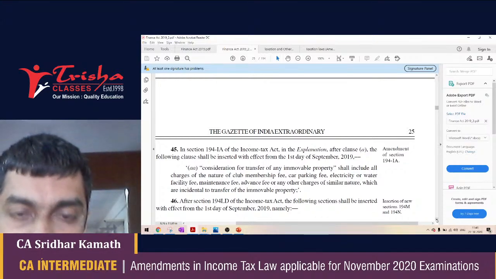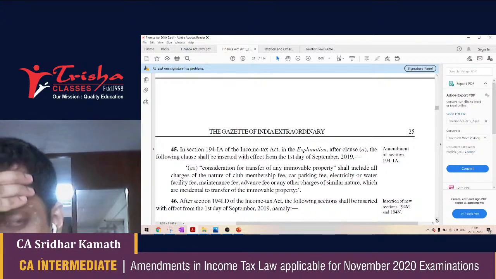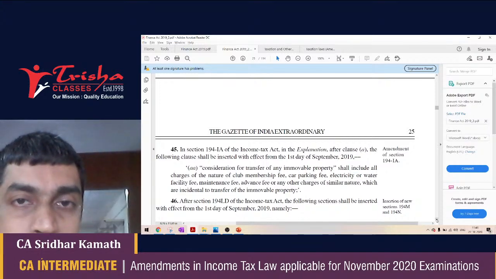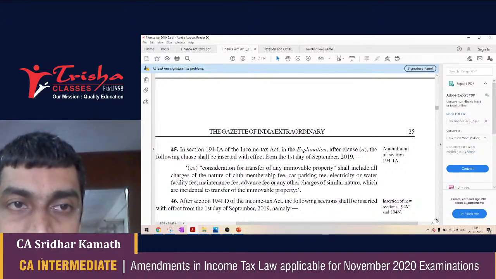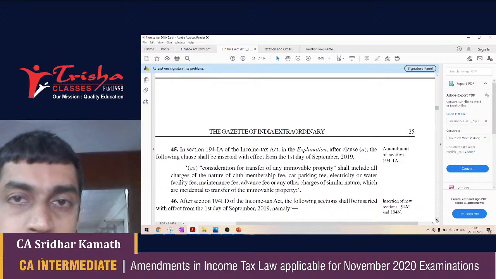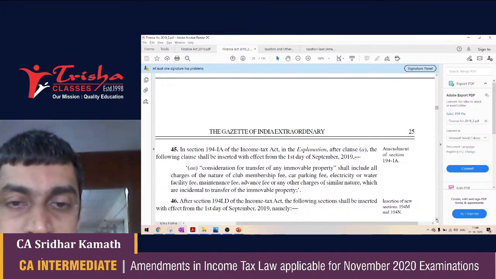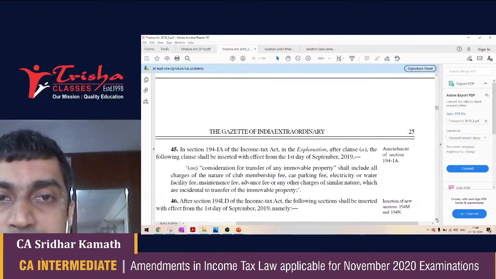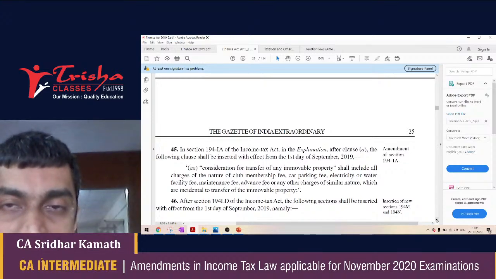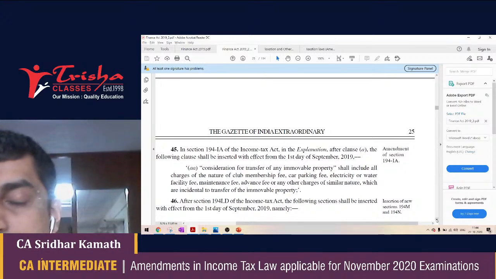the immobile property. For example, suppose I am purchasing an apartment. The value of the apartment is say 75 lakh rupees. So I have to do TDS on 75 lakh rupees before I pay the net amount to the builder or to the owner of the apartment. Okay, so 75 lakh rupees into 1% is the TDS that is applicable. The threshold limit under 194IA is usually 50 lakh rupees. Here, as the consideration is 75 lakh rupees, I have to do TDS at 1% on 75 lakh rupees.